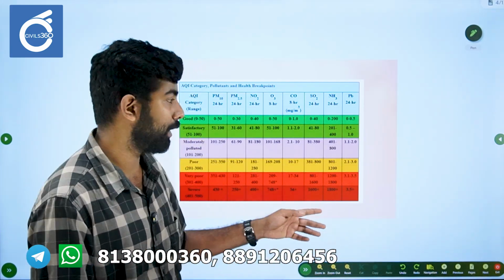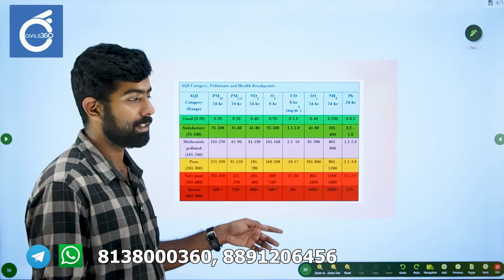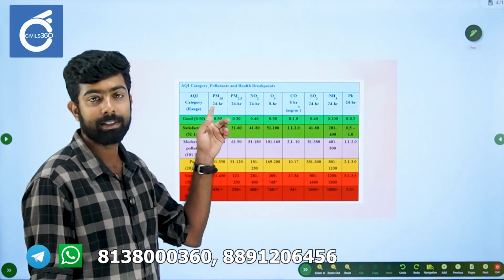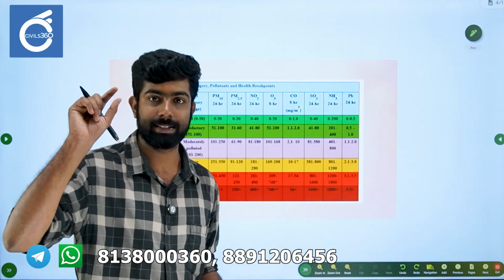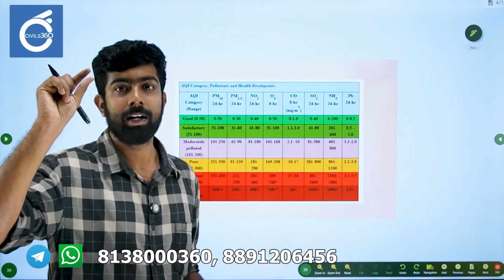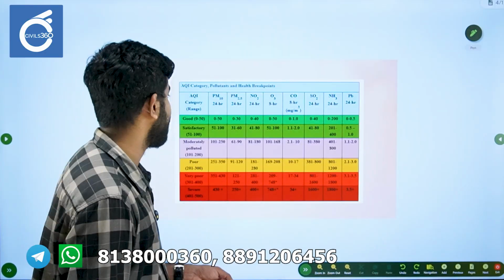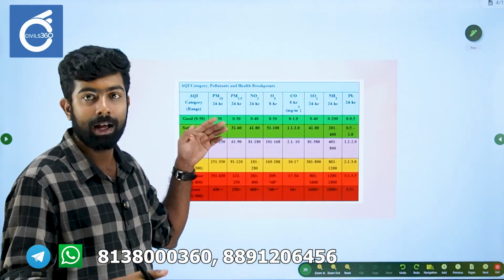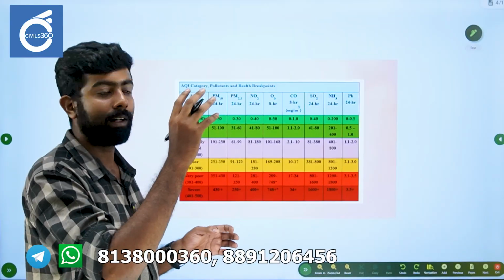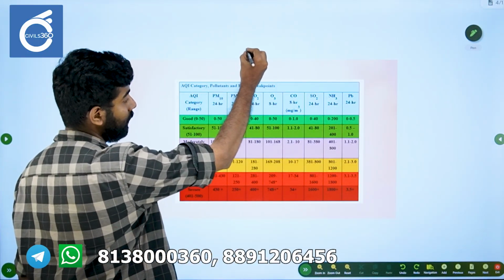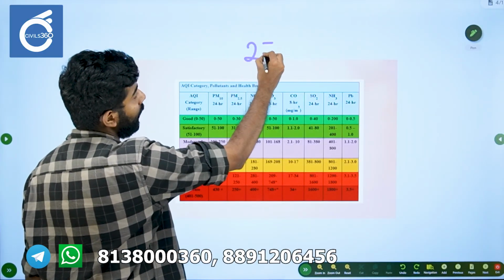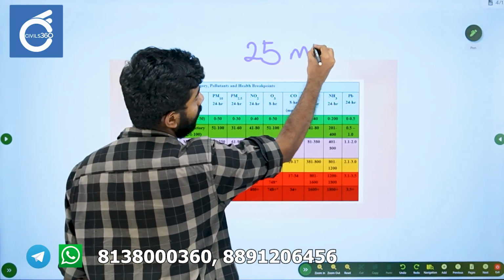to calculate the Air Quality Index. So they will calculate, say for example, particulate matter 10, that is the diameter of that particular matter, 10 microns. The 24-hour average of the previous day, say it is like 25 microns, right?